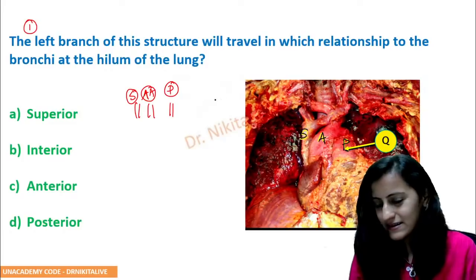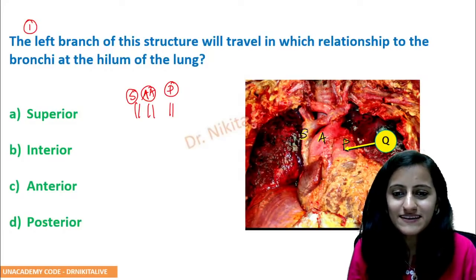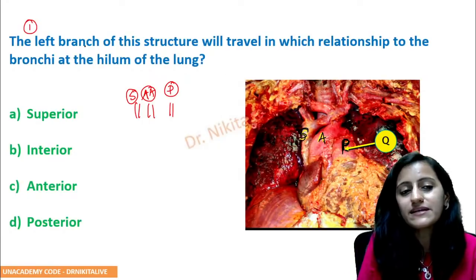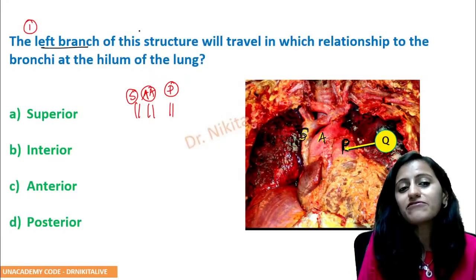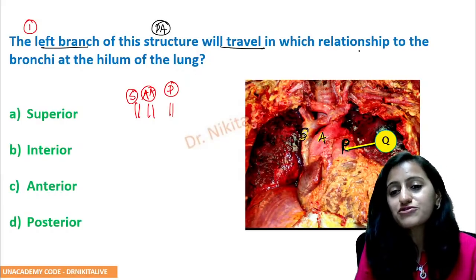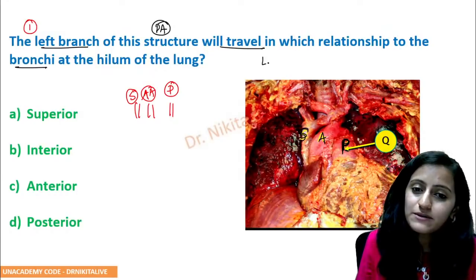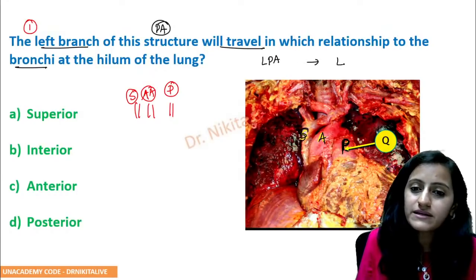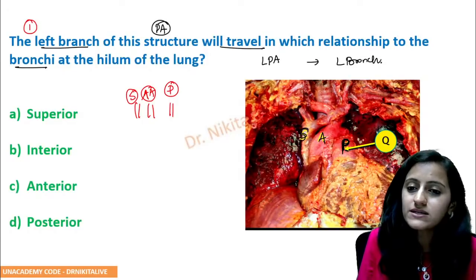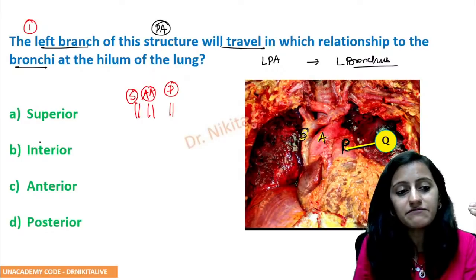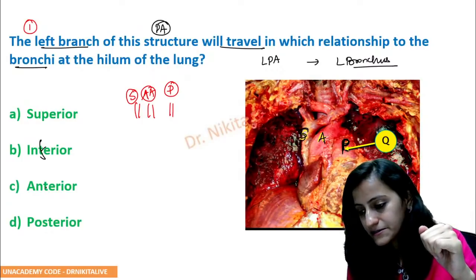Basically, the structure which is labeled here is the pulmonary artery. The question is saying the left branch of this structure, that is the left branch of the pulmonary artery, will travel in which relationship to the bronchus at the hilum. So what is the relationship of the left pulmonary artery to the left bronchus at the hilum? Does it travel superior, inferior, anterior, or posterior?